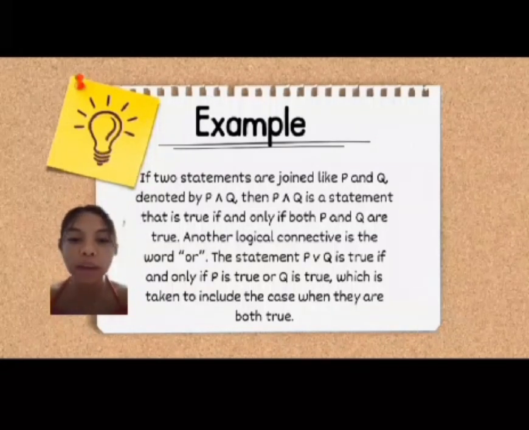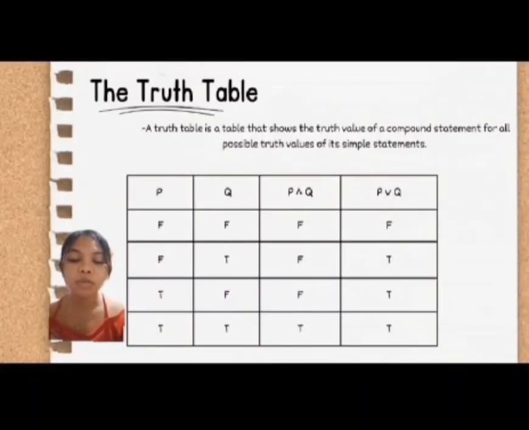And for "or", the statement P or Q is true if and only if P is true or Q is true, which is taken to include the case when they are both true. So here is the truth table for the logical connectives "and" and "or".